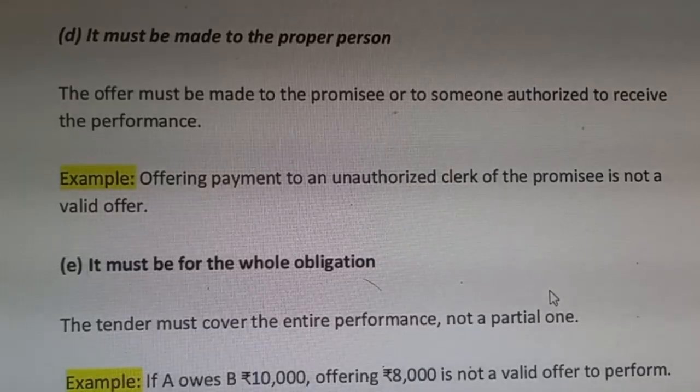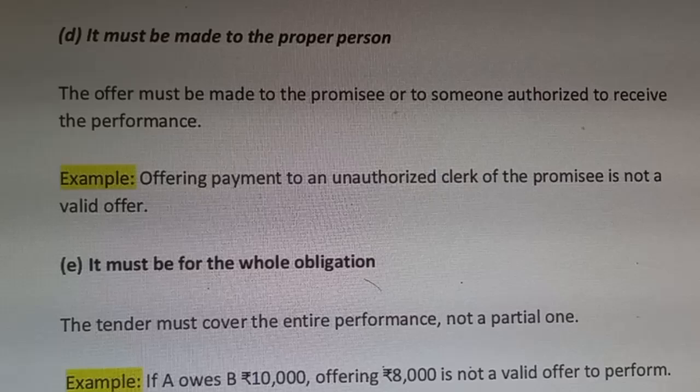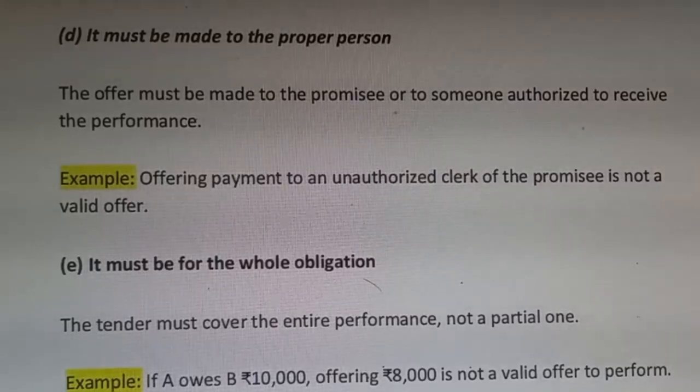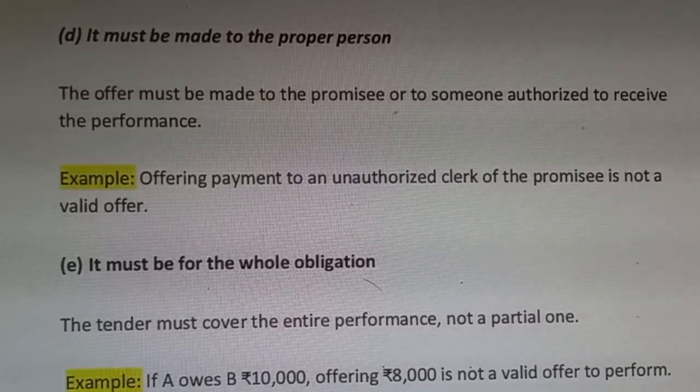It must be for the whole obligation. The tender must cover the entire performance, not a partial one. So if a promise has been made and there are certain conditions in the contract, all the conditions must be fulfilled. The entire performance must be fulfilled, not a part performance, not a partial one. Okay, the whole obligation.